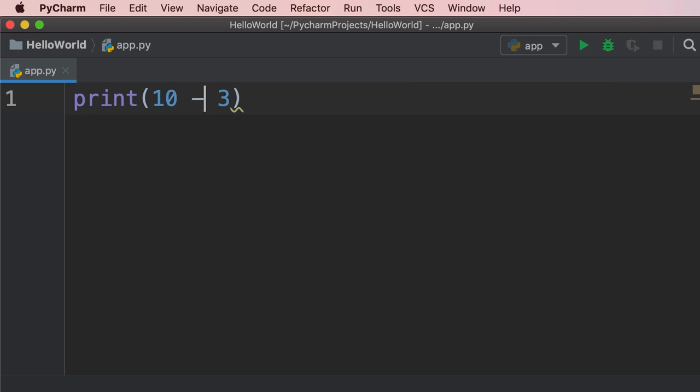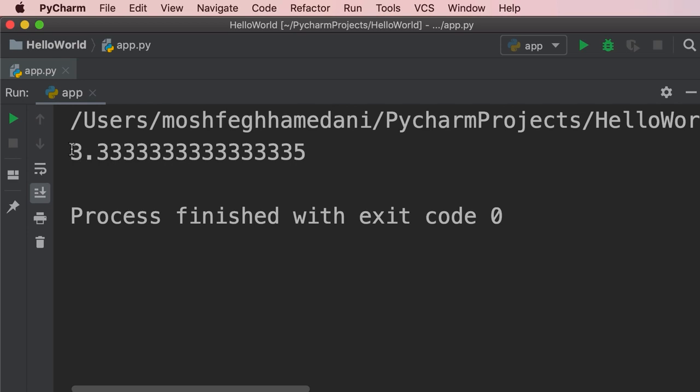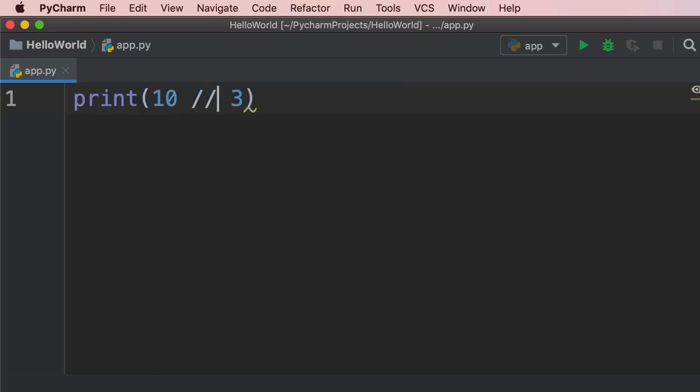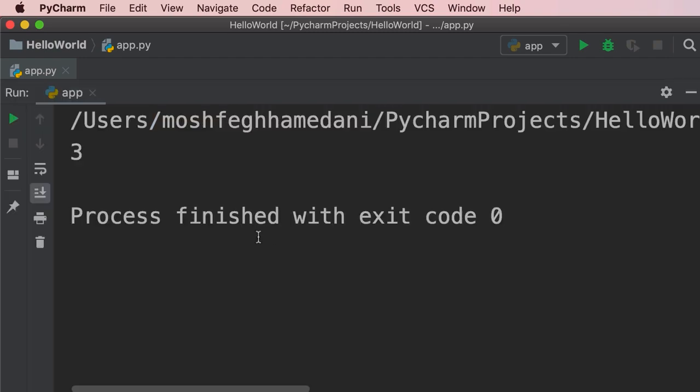We also have subtraction, we have multiplication, and division. Now, technically, we have two different types of division operators. We have a division with 1 slash and another with 2 slashes. Let's look at the differences. If we use a single slash, we get a floating point number that is a number with a decimal point. But if we use double slashes, we get an integer, a whole number.